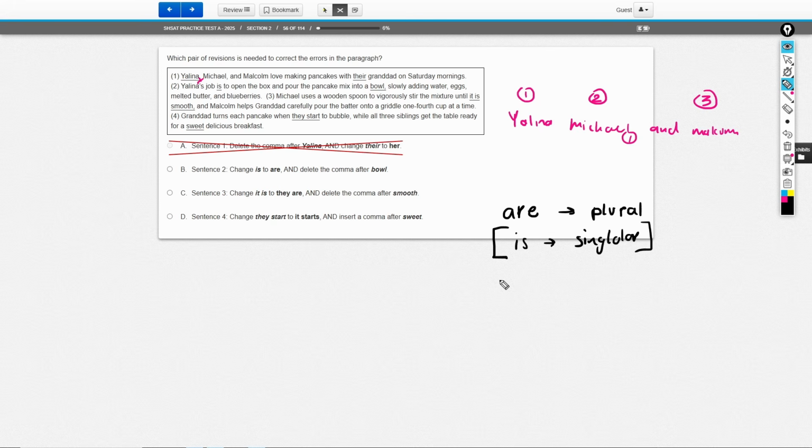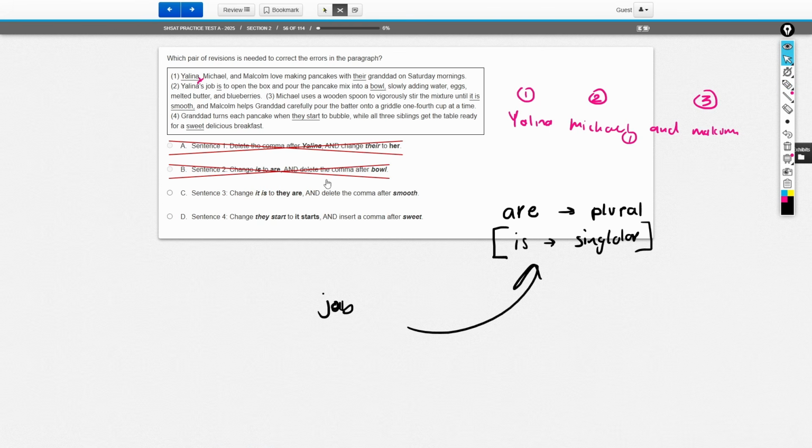Saying is sounds so much better in our ears because deep down, even though we might not know the reason grammatically, we speak English so much that we can pick up on these differences. We are all good at grammar deep down because we speak English every day in our life. We just can't really explain why certain things sound off. In this case, it sounds off because our brain registers job as singular, so automatically I should describe it with the word is instead of are. So again, choice B introduces an issue instead of fixing it because we're changing a singular to plural. All right.